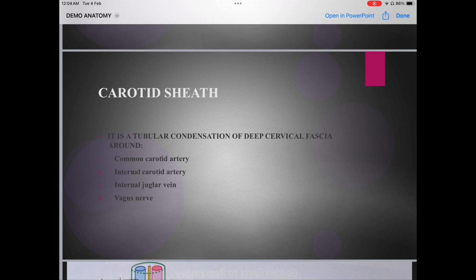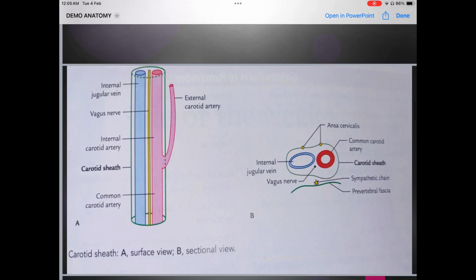Carotid sheath, what is it? It is a tubular condensation, tubular, you understand? Tube like. It is a tubular condensation of deep cervical fascia around, meaning around what? Around the common carotid artery, internal carotid artery, internal jugular vein, and vagus nerve. Carotid sheath is a tubular structure, and the contents inside this tubular structure are the common carotid artery, internal carotid artery, internal jugular vein and vagus nerve.